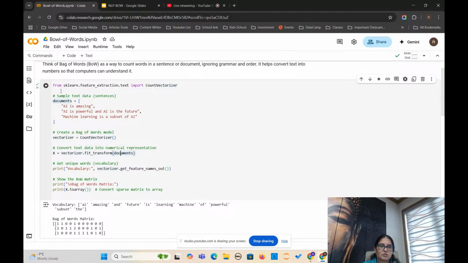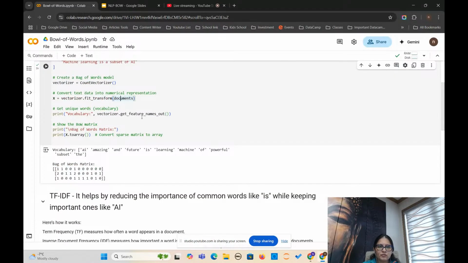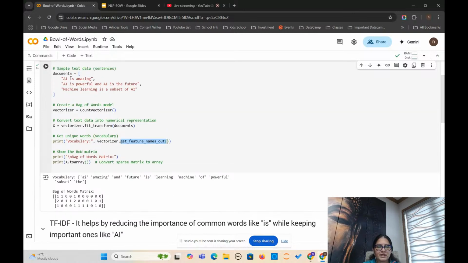We are passing the documents we have. Now we will use get_feature_names_out. It will extract all the unique keywords from these three sentences, and then print them into an array. Now look at this output. It takes out all the unique vocabulary from your three sentences. It brings out AI, which exists in all three, and then amazing, future, learning. If something is repeating, it is not typing it two times, only one time. Unique keywords. This is the job of your bag of words.